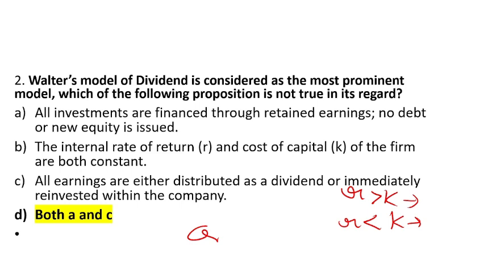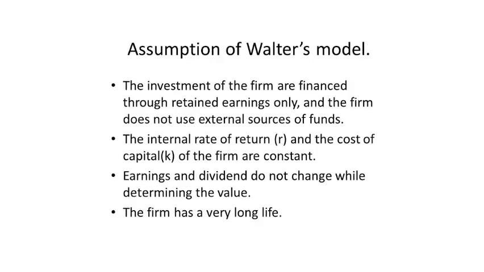I have told in my marathon the assumptions of Walter model. Walter model says what? The investment of the firm is financed through retained earnings only and the firm does not use external sources of funds. So this assumption we have seen in the question.